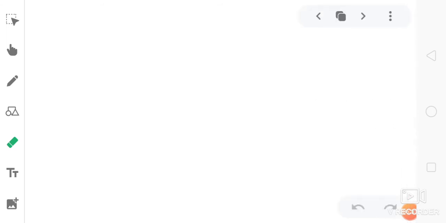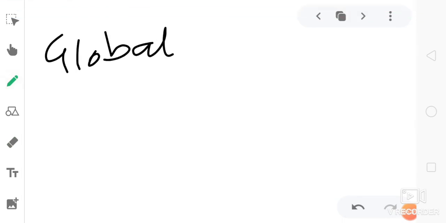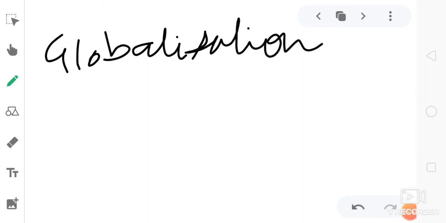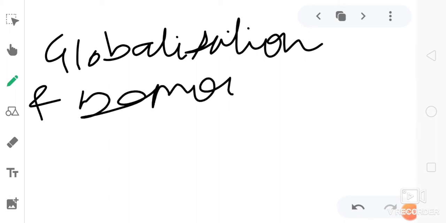Then what is the difference between globalization and democracy? Okay, so globalization, as we know, is a borderless world, interdependence. Democracy is empowerment of masses. So, analysis of whether globalization strengthens the masses: what are the positive points of globalization on democracy?